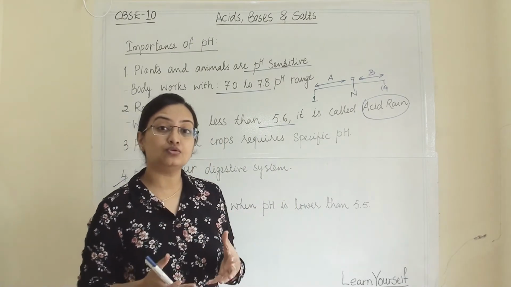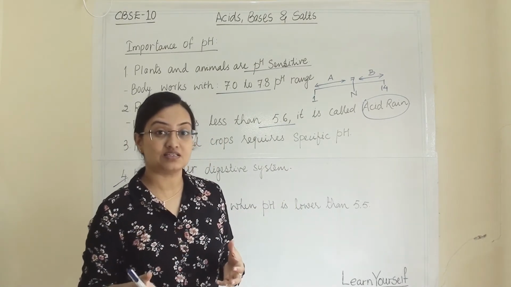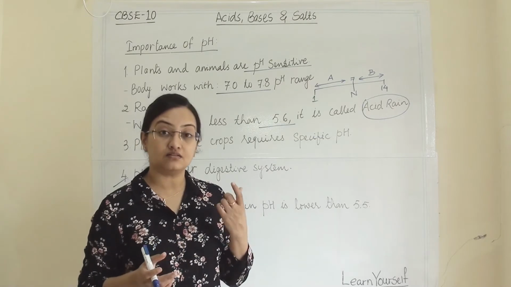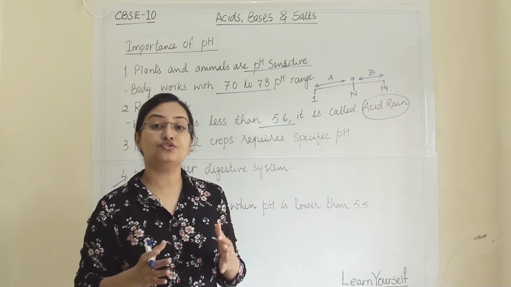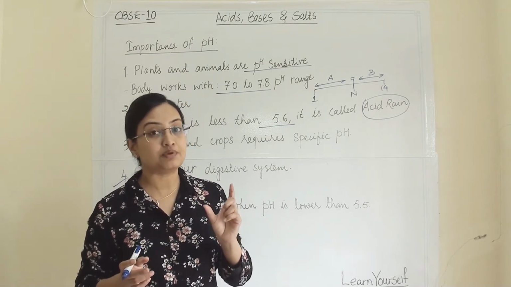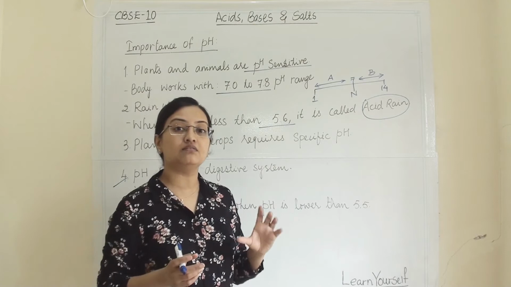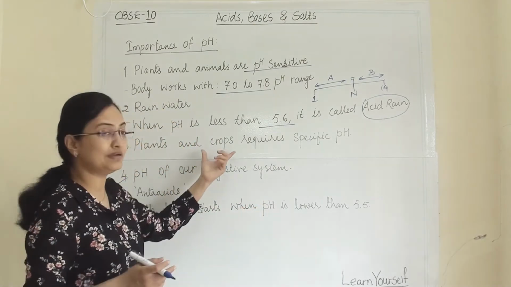The third point is that plants and crops require a specific pH range for healthy growth. For the healthy growth of crops and plants, the soil of the farm or the pot should have a specific pH range. Then only will it give healthy growth to plants and crops.